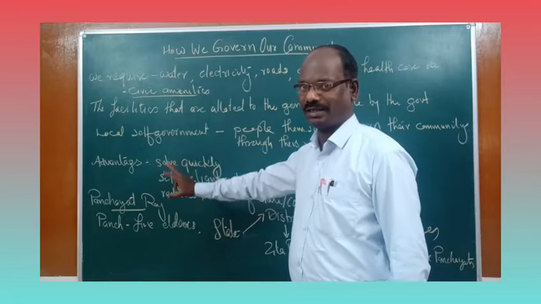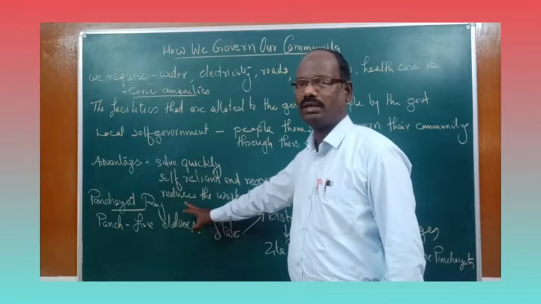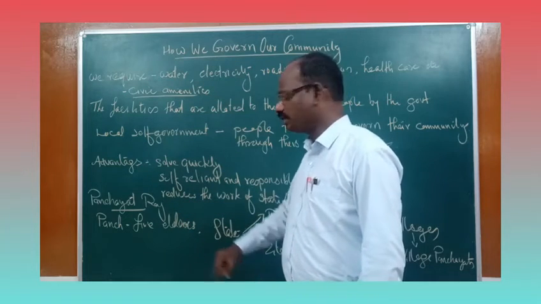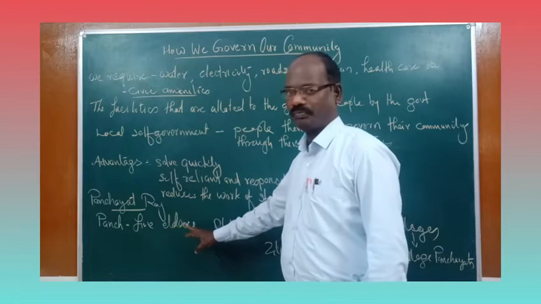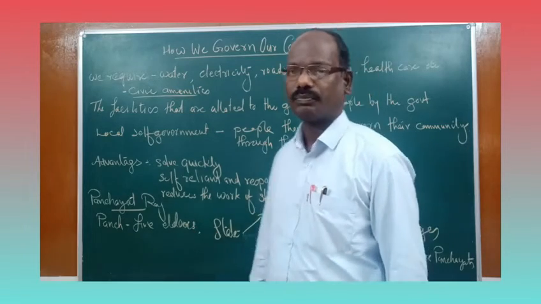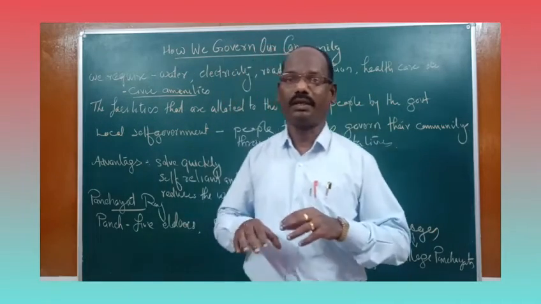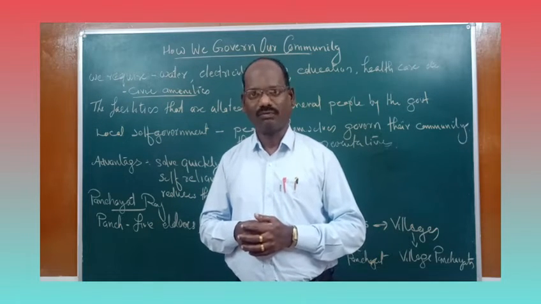I told you about the panchayat, the local government in the rural areas. Panchayat means panch, meaning five. In ancient India, there were five elders who sat together, discussed the problems of the village and solved them.